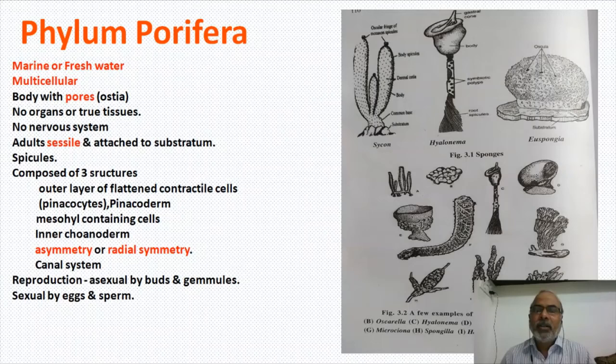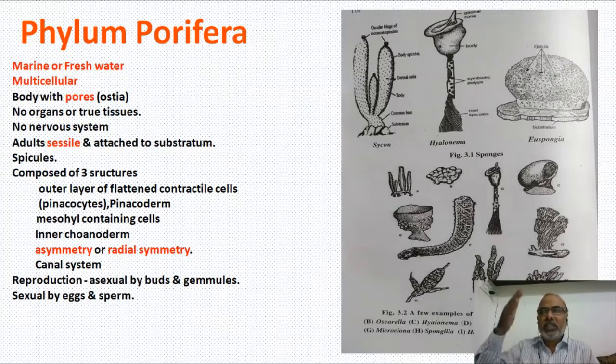Next, how is the body organized? In a sponge, we will find three basic structures. If you take a sponge, cut it, and take the cross section, you'll find the wall, and in the wall you will find three structures. The outer structure is called the pinacoderm. It's a thin layer consisting of many pores. And the inner layer is called the choanoderm, which is made up of collar cells or choanocytes.